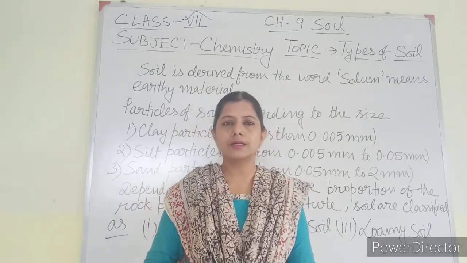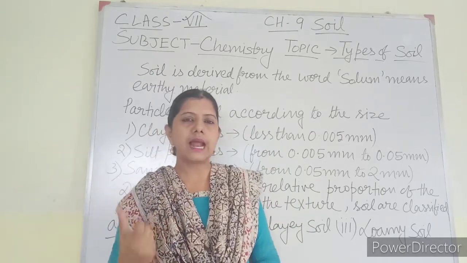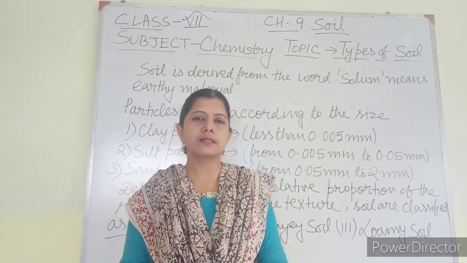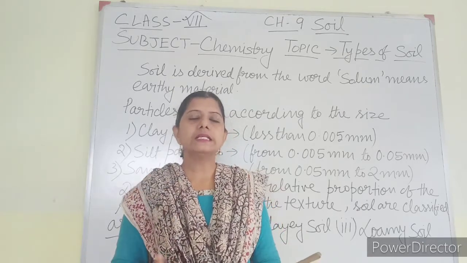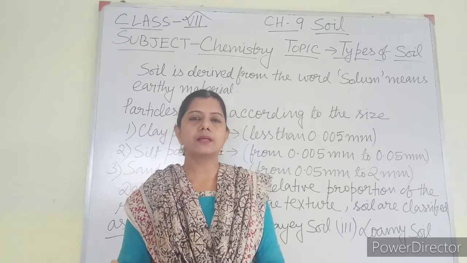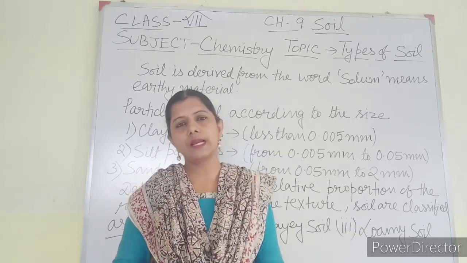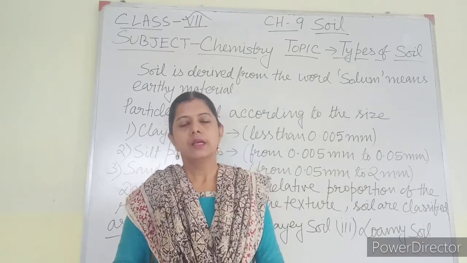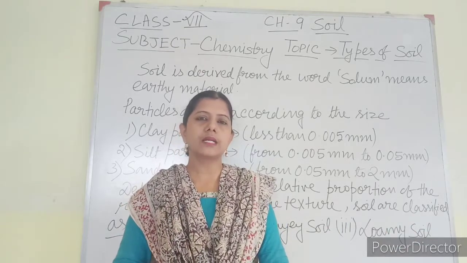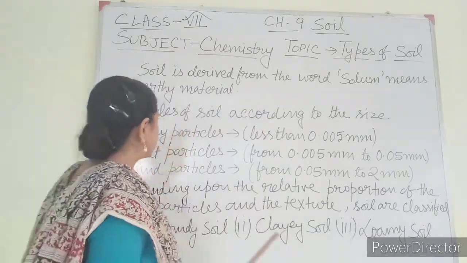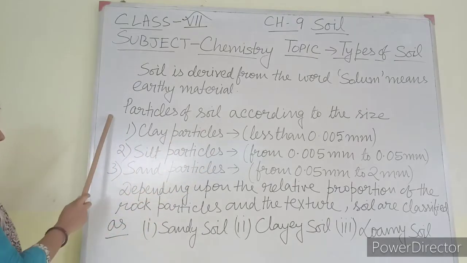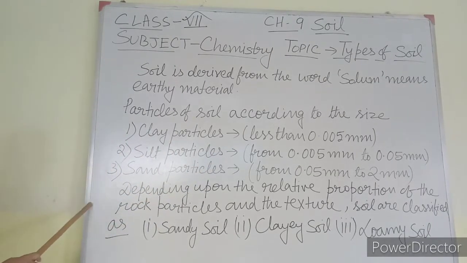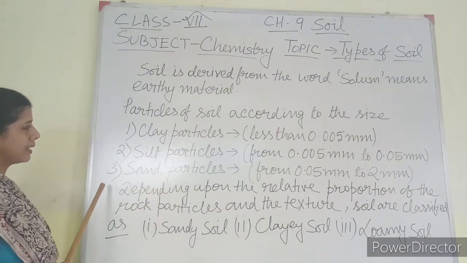Now as you have heard the names, clay particles, sand particles, silt particles, these are the types of particles. You have already heard about these particles. These particles mainly make the soil. The composition of soil is made up of these kinds of particles. So according to the size of particles, we can divide them into three types, that is clay particles, silt particles and sand particles. According to size, the soil is made up of three kinds of particles. What kind of sizes, you have to learn and memorize also.